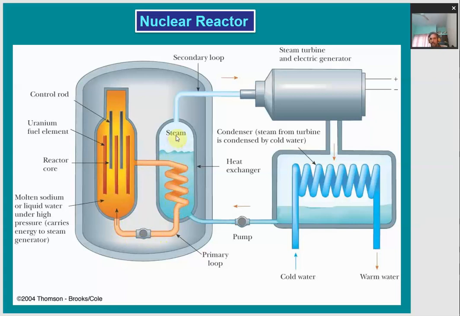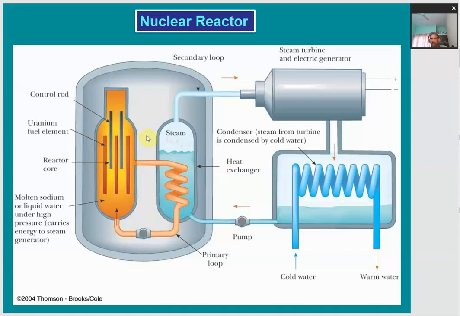This large amount of heat produced is allowed to move towards the turbine or electric generator, which rotates the turbine or electric generator. Whatever steam is left, comparatively cooled down, is allowed to condense and is transformed into water again by using this chamber where cold water is allowed to flow. So this steam gets condensed, and again it is moved to the heat exchange chamber, and this process continues. This is how a nuclear reactor works.